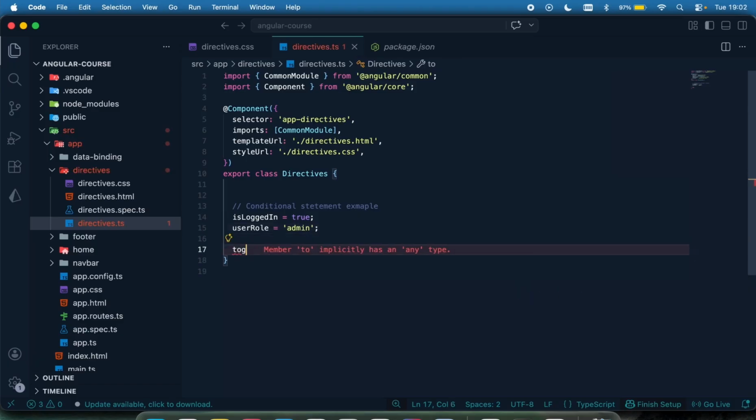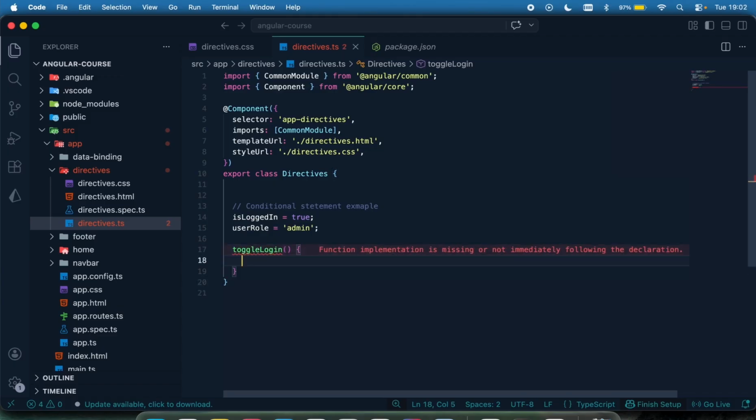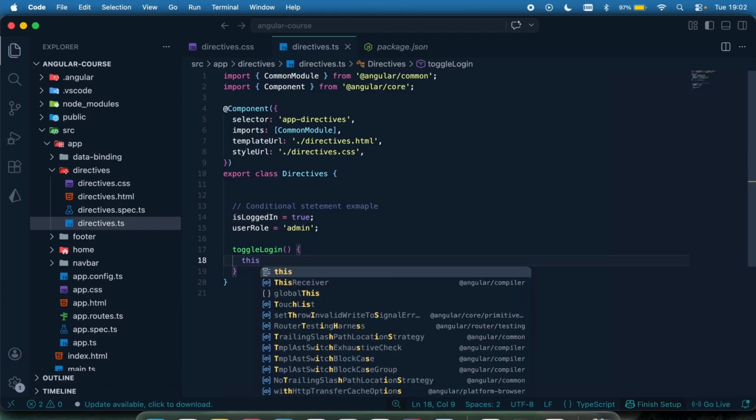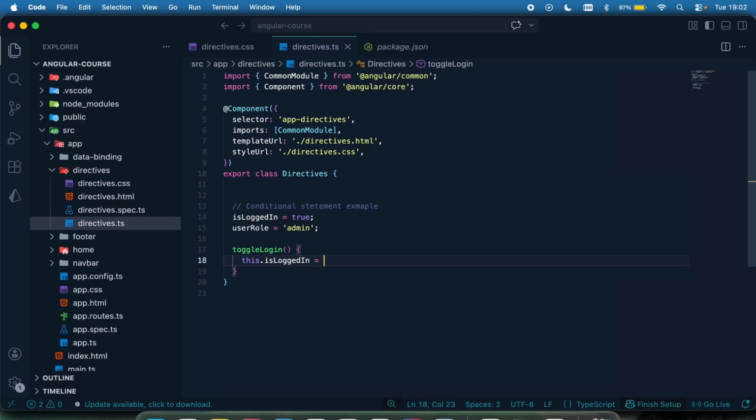Then I'm just going to have a method right here called toggleLogin. This is going to help me change the value of isLoggedIn to true or false. So to toggle that, I'm just going to say this.isLoggedIn equals not this.isLoggedIn. So if this value is true, when I toggle this, it's going to turn into false. If it's false, it's going to turn into true. So based on the value right here, we are then going to conditionally display something in our template. So that's what directives are. They are decorators that help us to change the behavior of our elements in our template.